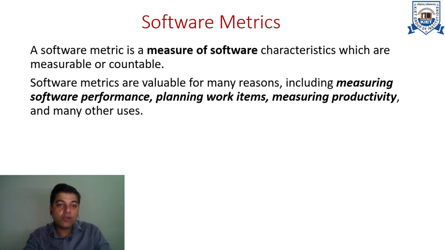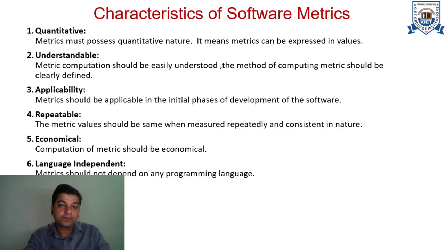And this software matrix is basically helpful in measuring the software performance. It is helpful in planning work items. It also helps us in identifying the productivity of the software development process, and also it can be used in number of ways as per the specific requirements of a software.